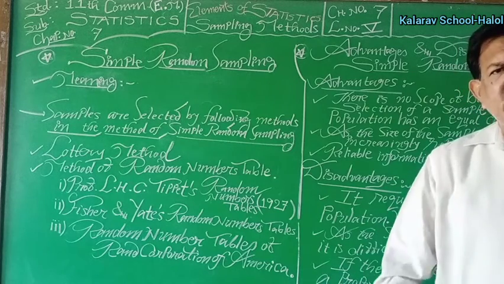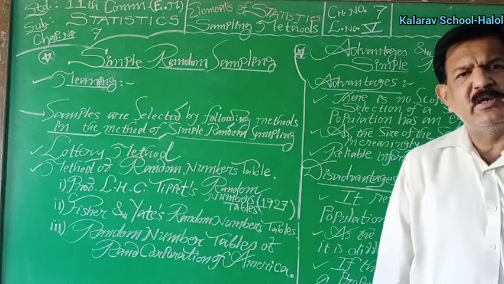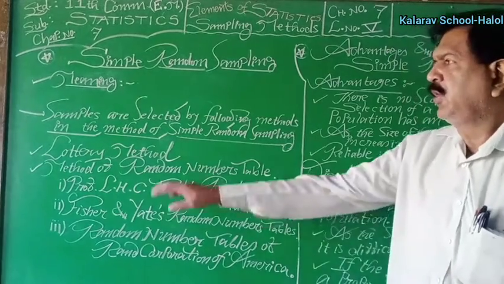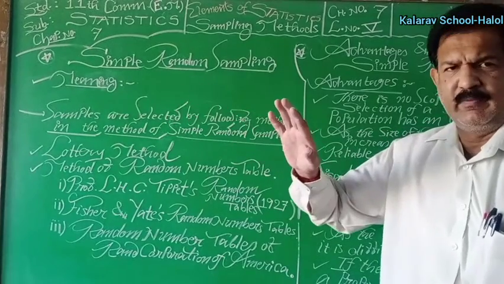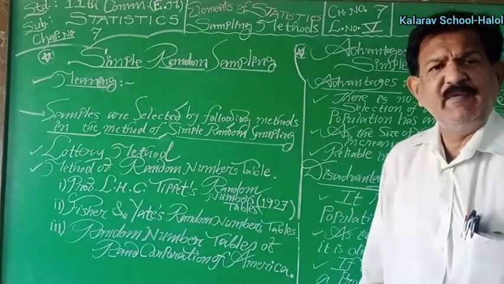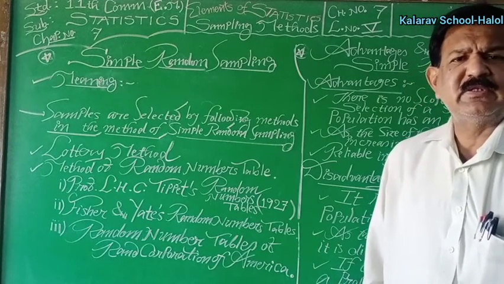Then the draw or selection can be made by using the random system or lottery method. The lottery method is popular, right? And use of a random number table is the scientific method for selecting samples.